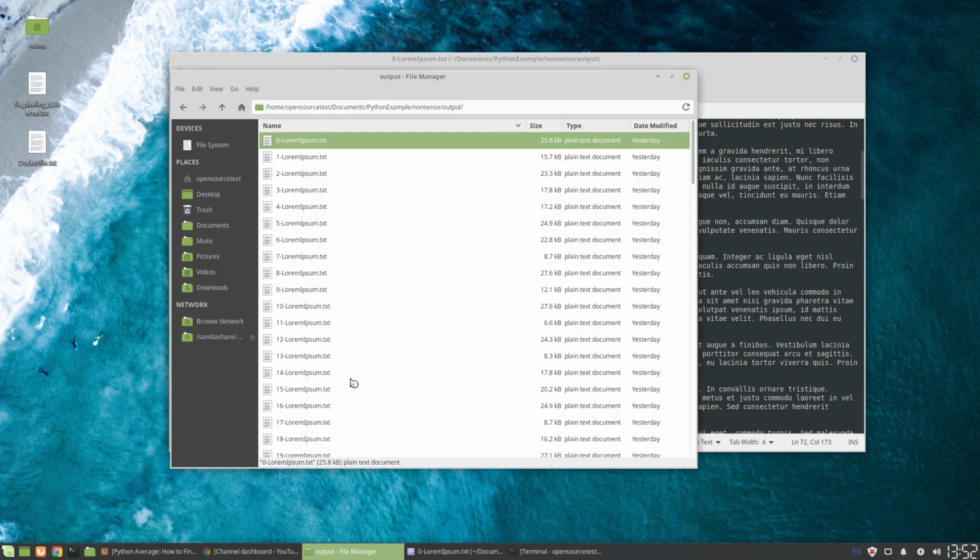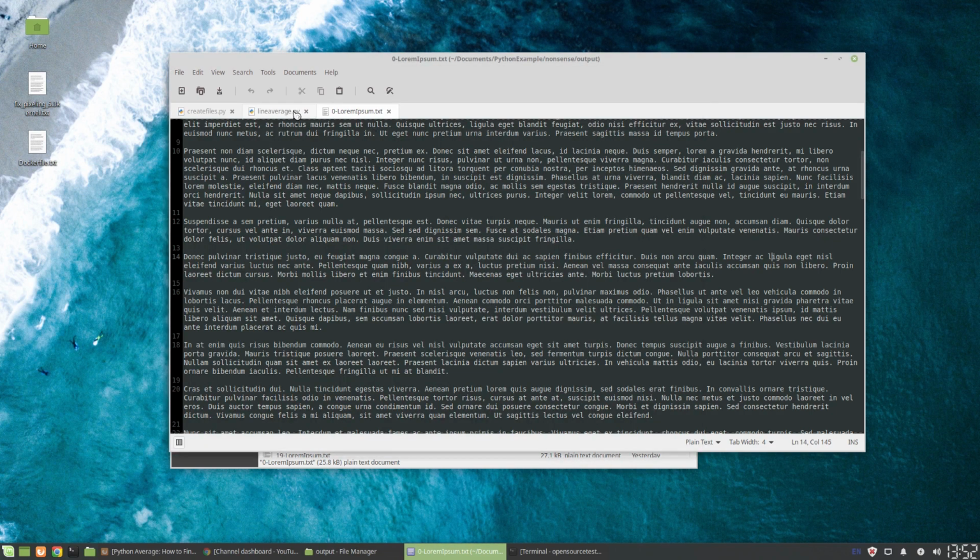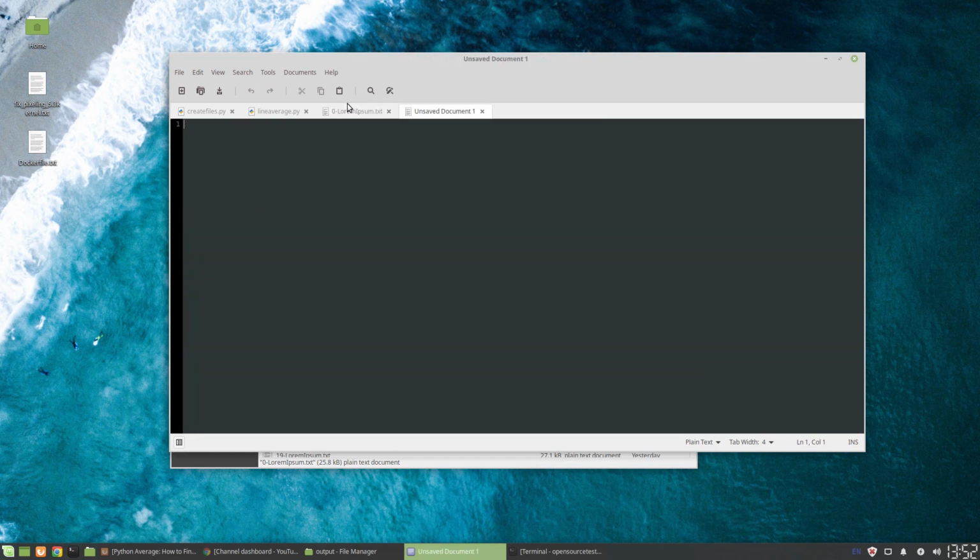And what we're going to do is we're just going to create a very simple program. It's going to let us open the files, read through the files, and then what we're going to do is just very basic, create an average count of what the average number of lines in all these files is. I do have a reference program here, but what I'm going to try to do is to quickly do this from scratch. So first off, you can have any text editor that you want.